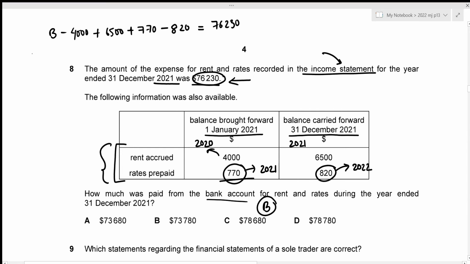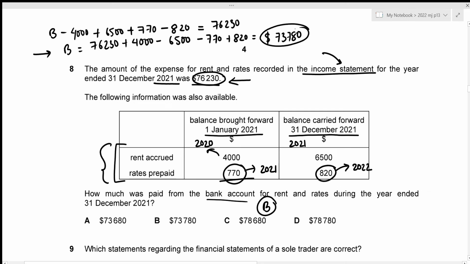Now we can easily figure out the paid amount from the bank account. That's just going to be 76,230 plus 4,000 minus 6,500 minus 770 plus 820, which results in the amount of 73,780. This is the answer that we're looking for, and this is given in option B. That is the correct option.